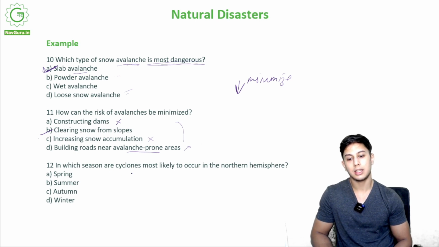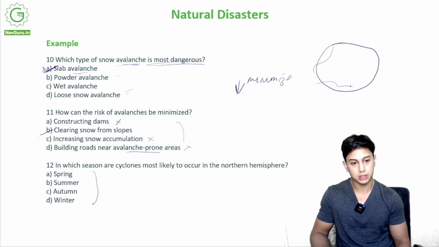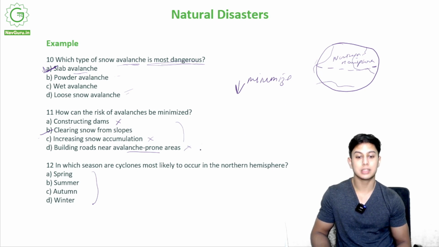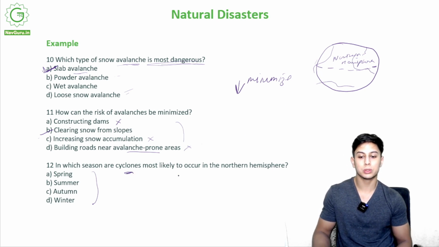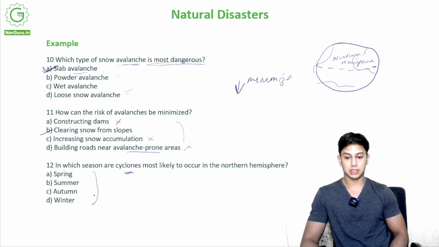In which season are cyclones most likely to occur in the northern hemisphere? So in which season would you estimate that? If this is the earth, right, and there is an equator, the part above the equator is the northern hemisphere, to the north of the equator. Now, in which season is a cyclone most likely to occur? Is it spring? Is it summer? Is it autumn? Is it winter?